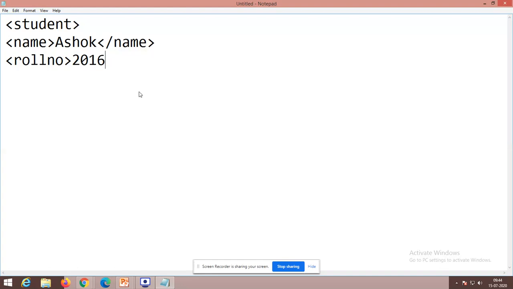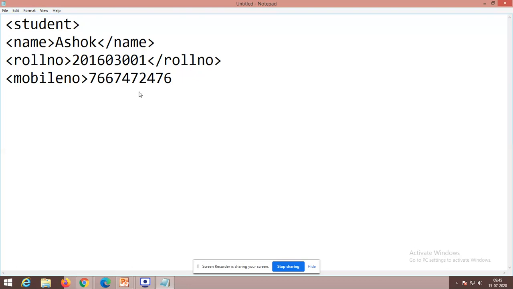Next, I'm going to use my roll number, and I'm closing that roll number tag. Then I'm going to use my mobile number and give the data for that. I'm going to close that tag, and I'm going to close that record. So this is a simple XML program.